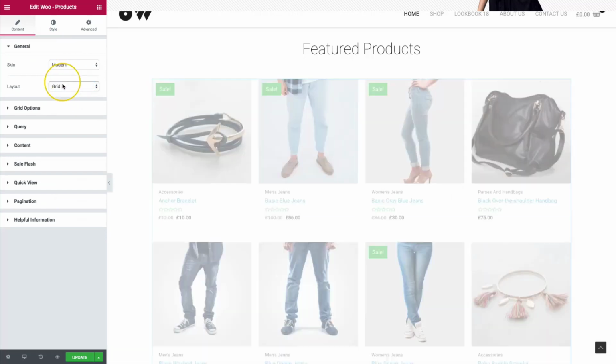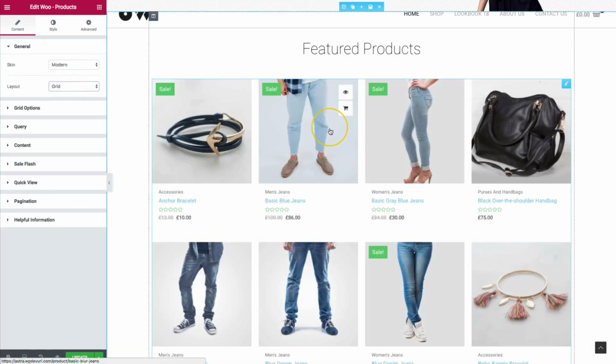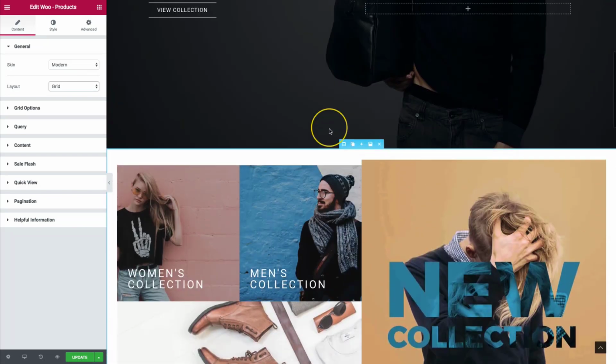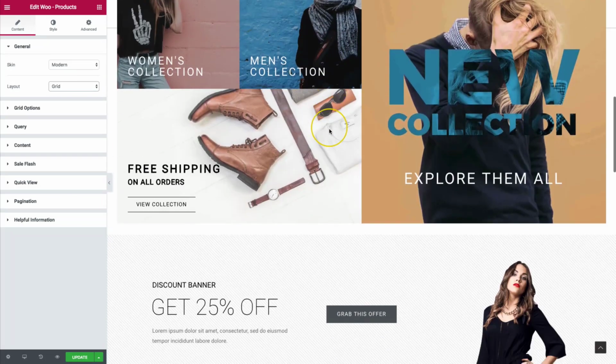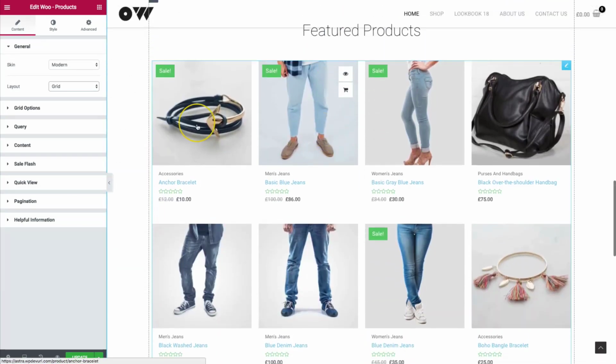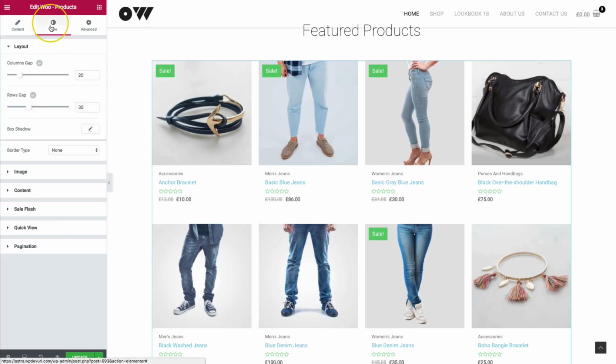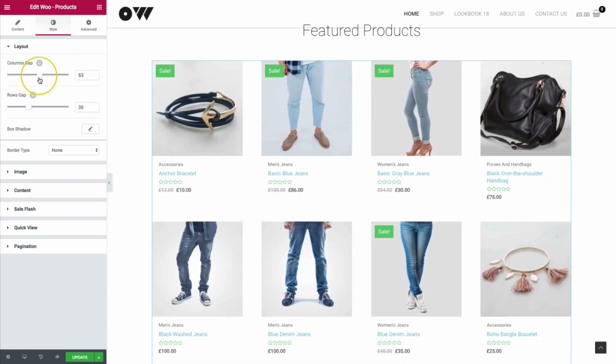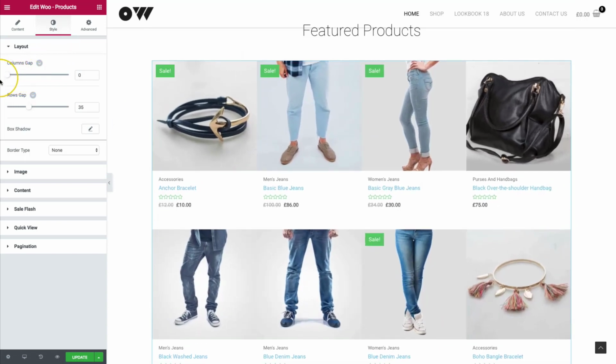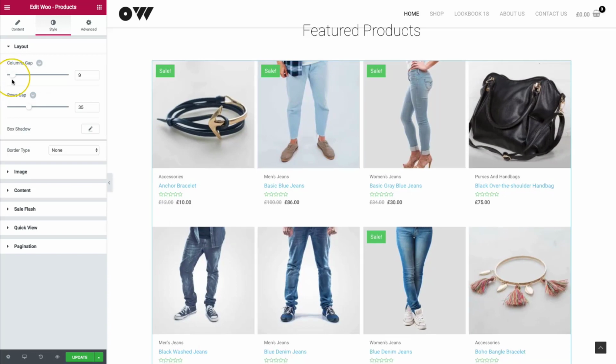Let's go ahead and style some of these up. So basically for our site, we have more of a darker theme site. So let's go ahead and match that to the grid that we have here. So underneath of style, we have layout, which gives us a few options. The columns gap, which is going to be in between each of these products. We can increase this or decrease this however much we wish. So if we wanted more minimal and closer feel for the products, we can go 0.